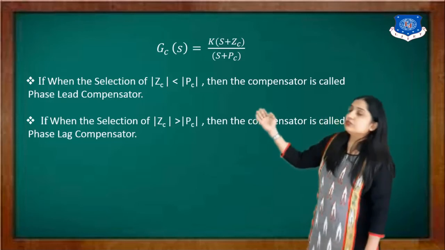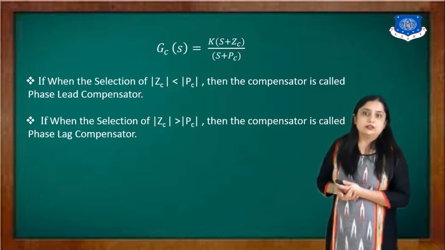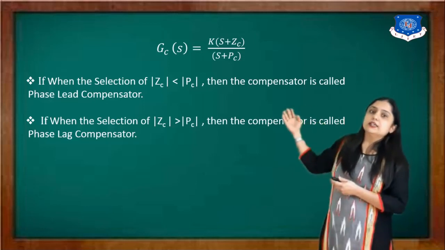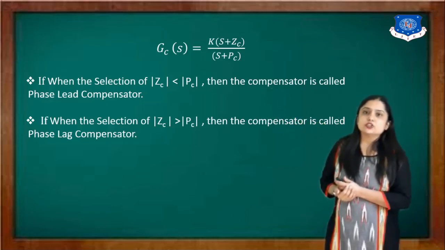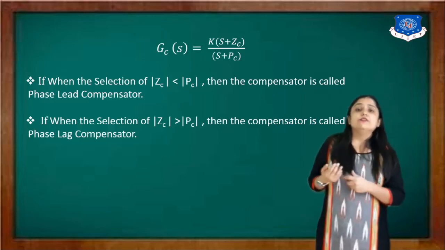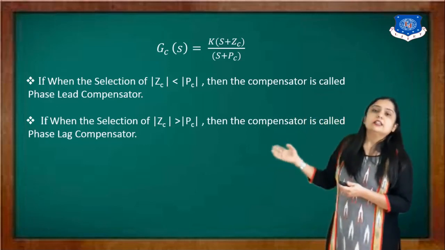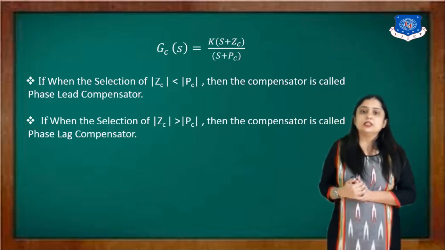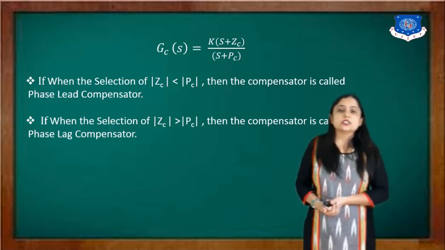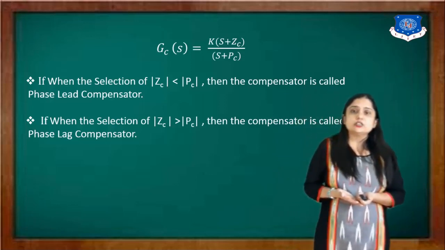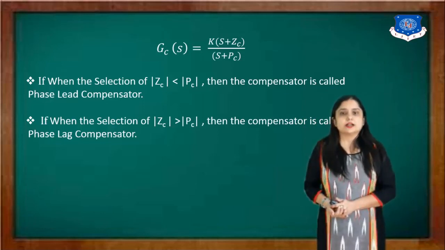So we will choose the zero and pole according to our requirement. If it is a lead compensator, then definitely the magnitude of Zc should be less than Pc. And if it is a lag compensator, then the magnitude of Zc should be greater than the magnitude of Pc. So in today's session, we discussed the types of configuration and mainly the approaches to system design.